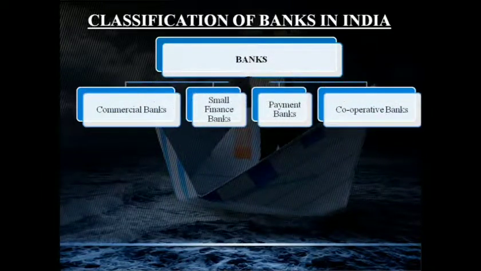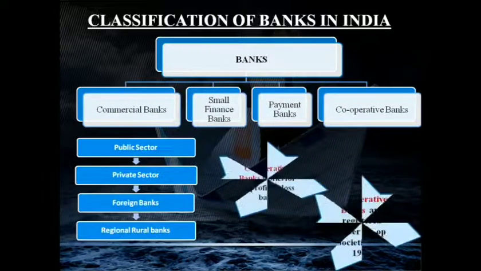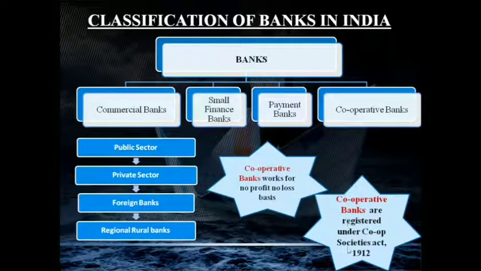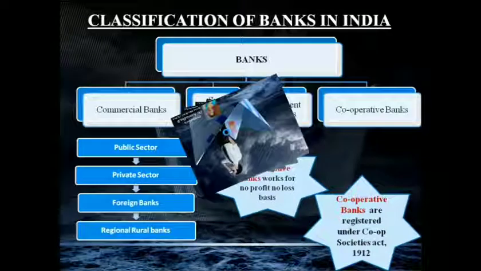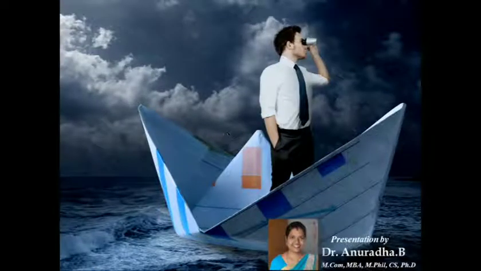Moving on to the last classification of banks, which is cooperative banks. Cooperative banks are banks which are registered under the Cooperative Societies Act 1912. We already saw commercial banks, they are registered under Banking Regulation Act 1949, while cooperative banks are registered under Cooperative Societies Act 1912, and they work on a no profit or no loss basis, while commercial banks work on a profit basis. So with this, we are coming to the conclusion of Unit 1.